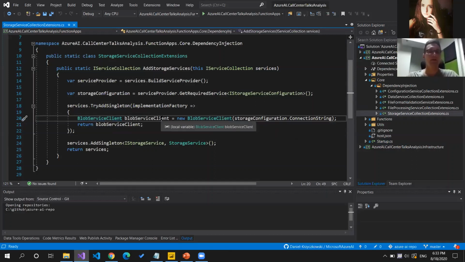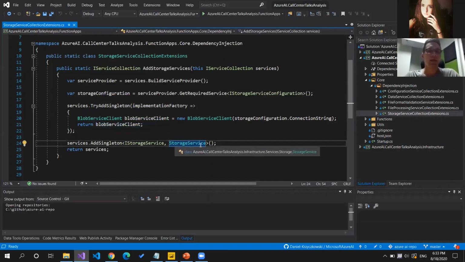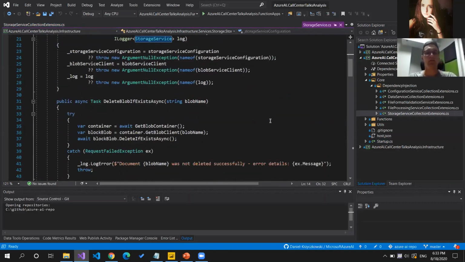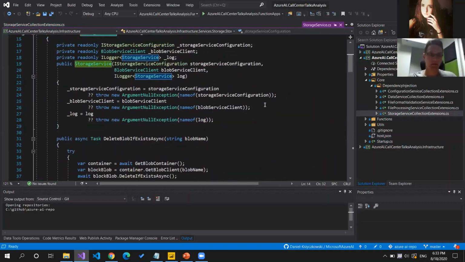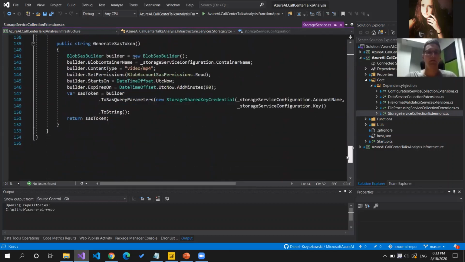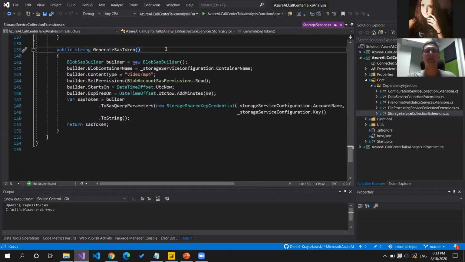Here you can see that we register the blob service client as a singleton, and we decided to create this storage service class, which is responsible for managing files on blob storage, and also for generating the shared access signature, so the SAS token, for those files.